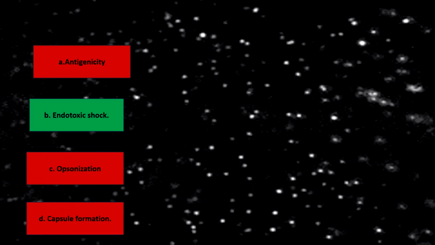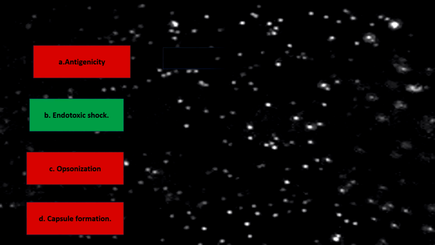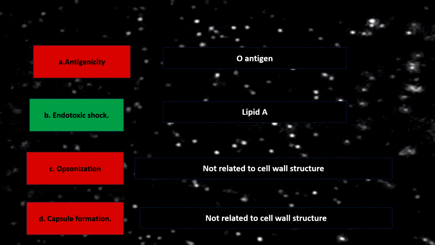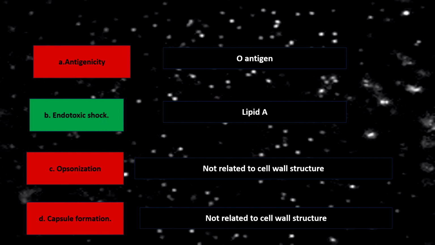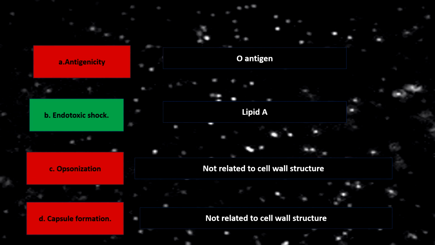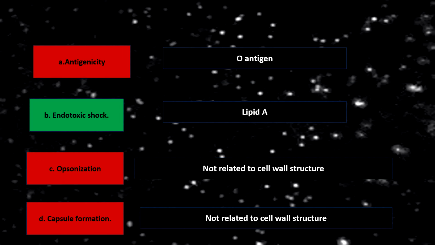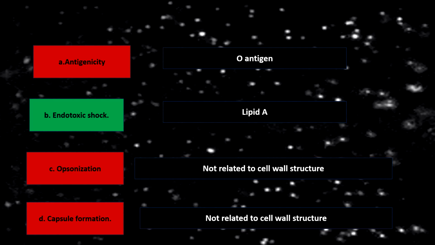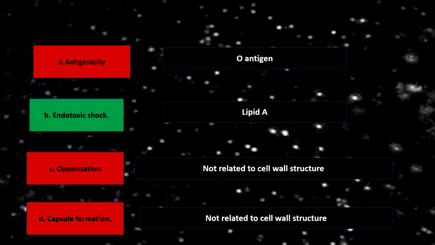Let's discuss the options one by one. Option A, antigenicity. Antigenicity is not determined by the lipopolysaccharide but determined by the O antigen of the gram-negative bacterial cell wall. Option B, endotoxic shock. Endotoxic shock means the shock-like symptoms and signs that are produced by endotoxin.